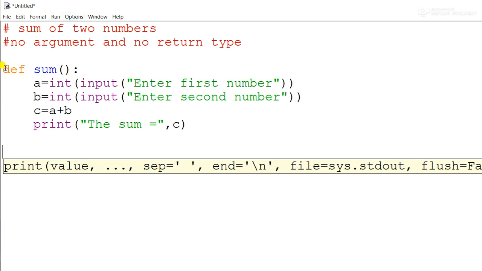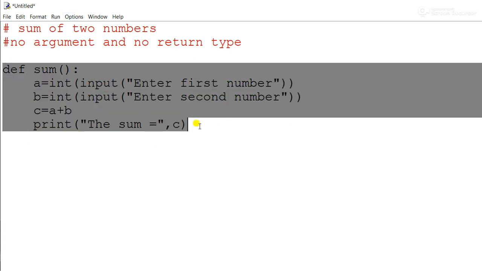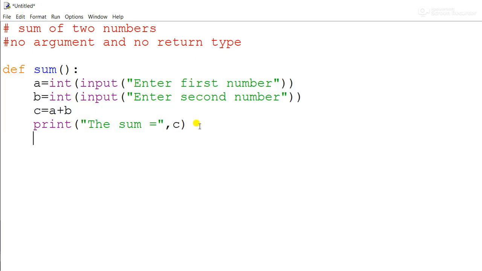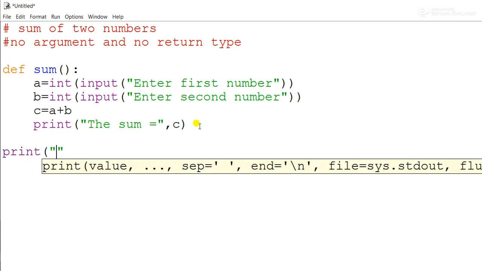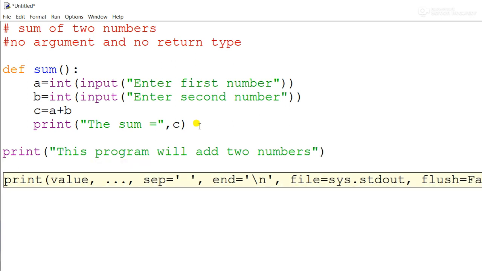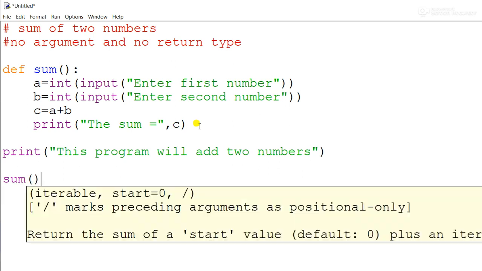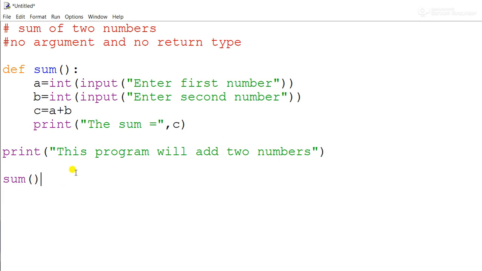This complete block is called the definition of the function. Once the definition is completed, now we have to execute the function. For example, first I print a note about this function: this program will add two numbers. Once this is done, I want to call my function. How to call it? Simply write the name of the function and the circular brackets.